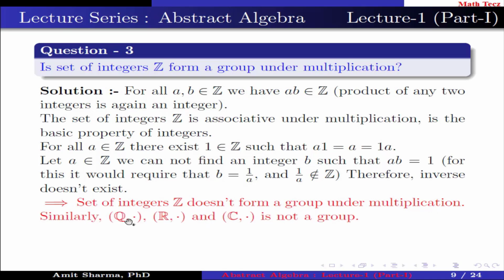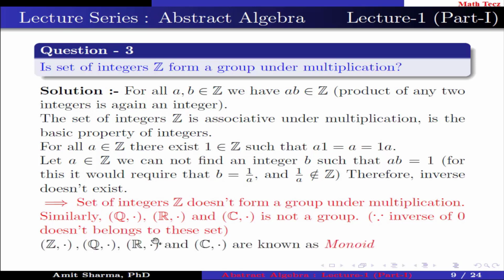Similarly, the set of rational numbers under multiplication, the set of real numbers under multiplication and the set of complex numbers under multiplication is not a group. Why is it so? Because the inverse of 0 does not belong to these sets. The set of integers, rational numbers, real numbers and complex numbers under multiplication are monoids because they satisfy the first three axioms of the group.